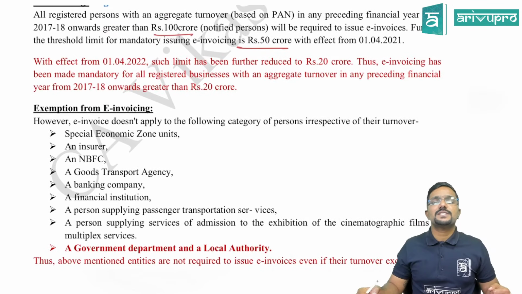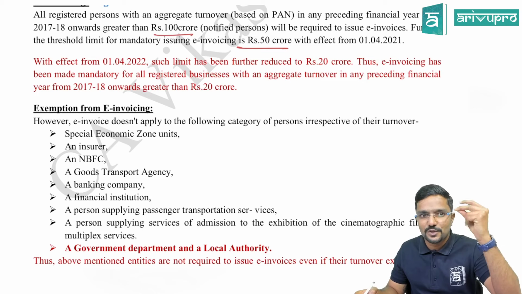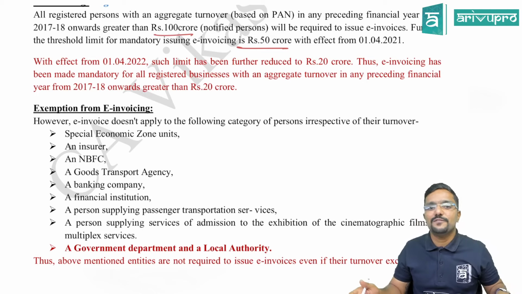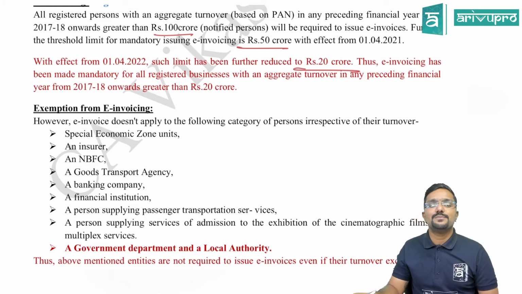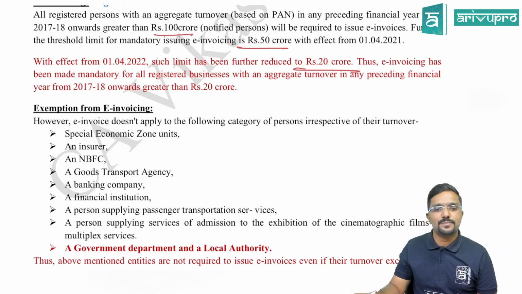With effect from 1st April 2022, please pay attention, this is also important. Such limit has been further reduced to 20 crore. Thus, e-invoicing has been made mandatory for all the registered business with an aggregate turnover in any preceding financial year, from 17-18 onwards, greater than 20 crore. So, what is the effect of this? So, this is what is effective now.